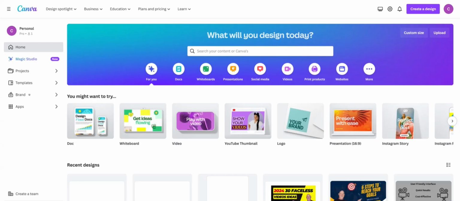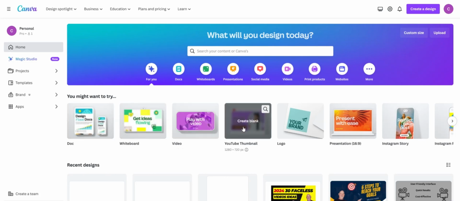So now let's get started. First up is Canva. Canva is a graphic design platform that you can use for video editing, but it also allows users to create a wide range of visual content, including graphics, presentations, posters, social media graphics, flyers, and also lets you create videos and edit them for free. There is a pro version that does cost, but that is strictly optional. You do not have to purchase it if you do not want to.